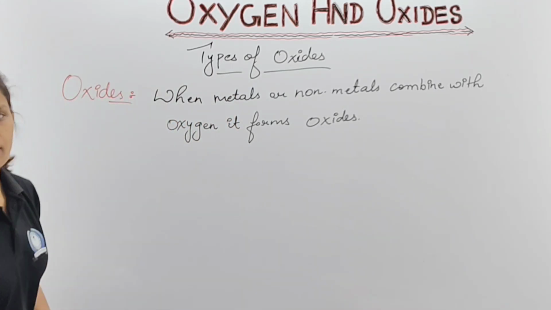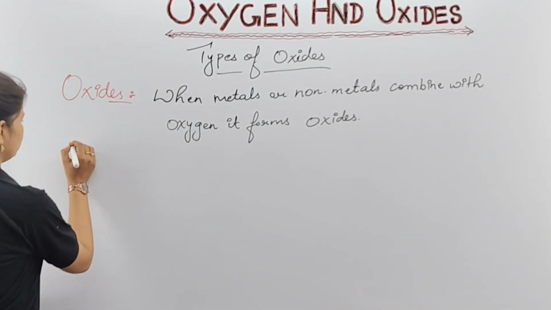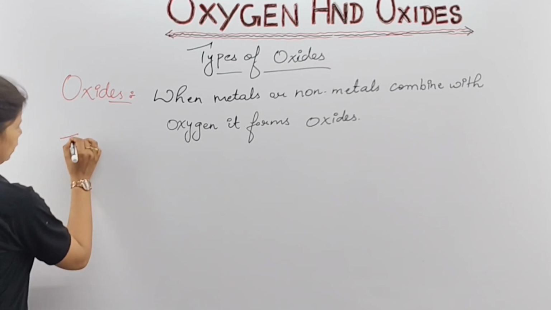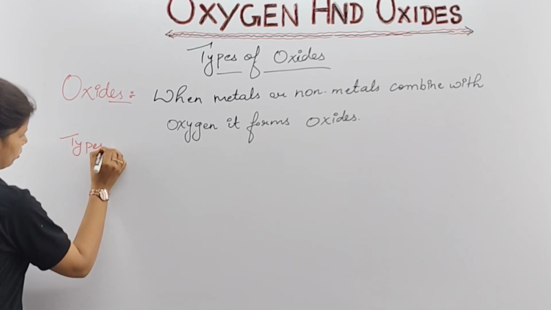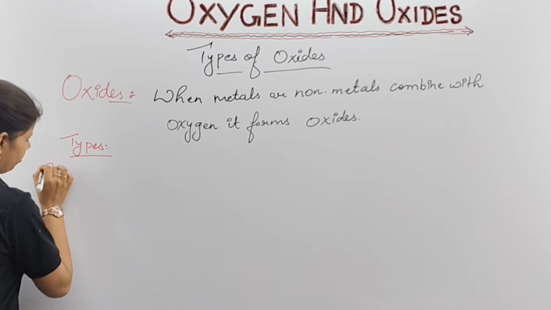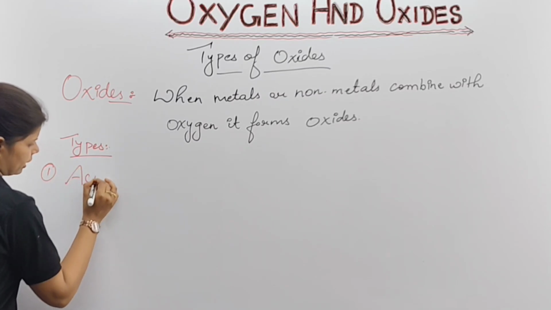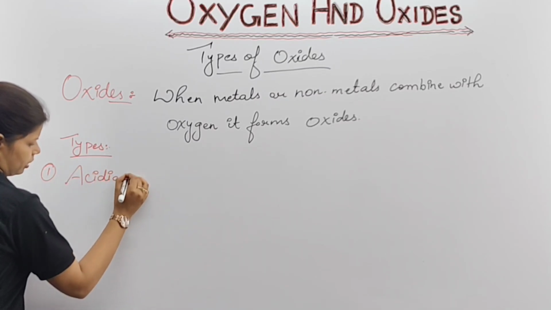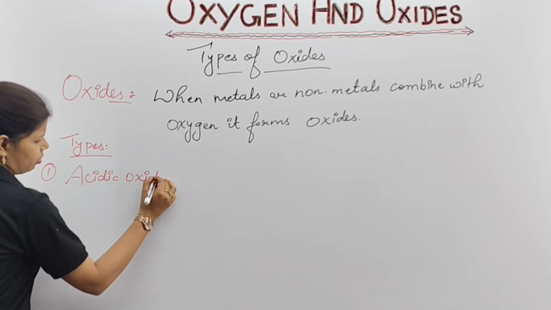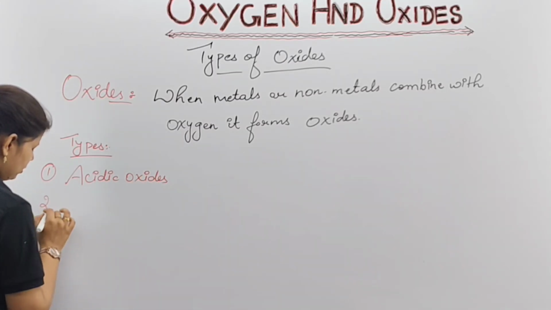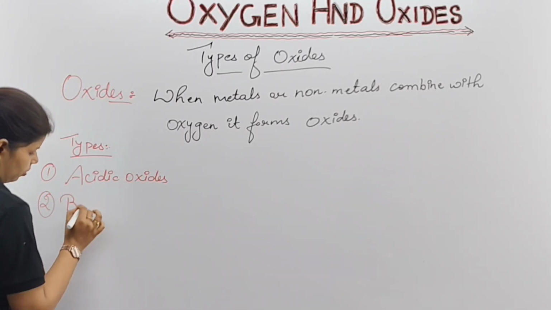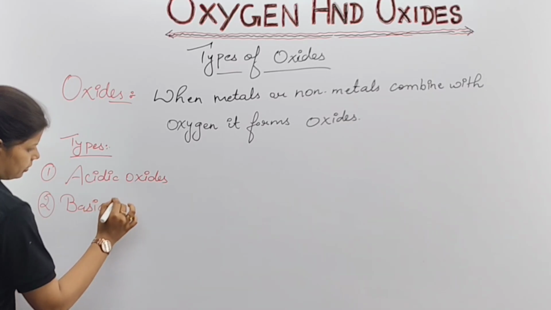Now, when you are going to talk about the types, here you will note it down: types. First is your acidic oxides. Second is your basic oxides.